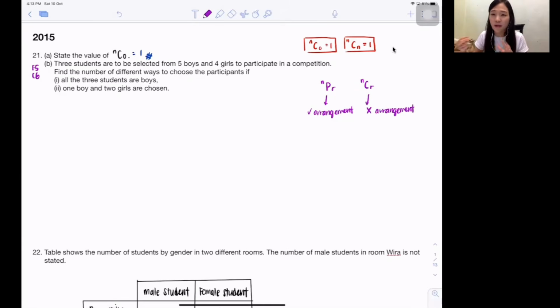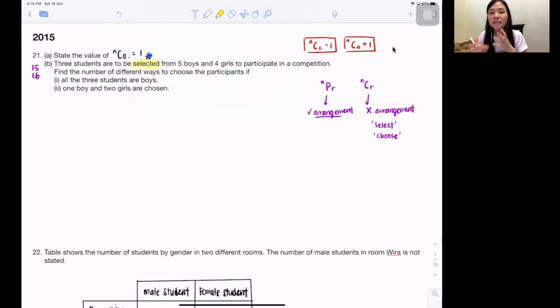Usually they will have some keyword. If they have the word arrange, then you will use P. When they don't care about arrangement, usually they will have the word select or choose. This kind of keyword, you will know it's under C. So look at this question. They say 3 students are to be selected. I hope you can see the keyword, which is selected.